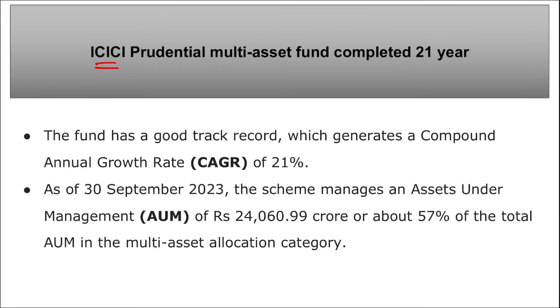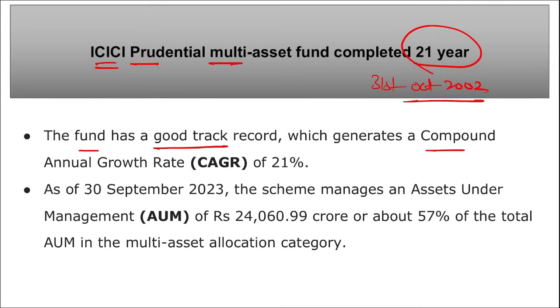Next, ICICI Prudential Multi-Asset Fund has completed 21 years, and this scheme was incepted on 31st of October 2002. So a total of 21 years has been completed by ICICI Prudential Multi-Asset Fund. Correct? You can see the fund has a good track record which generates a compound annual growth rate of 21%, that is a CAGR of 21%.